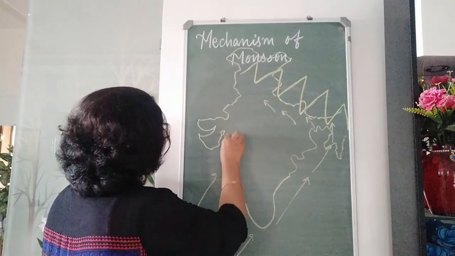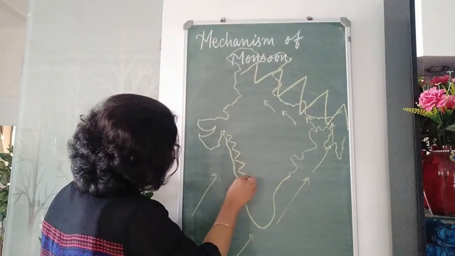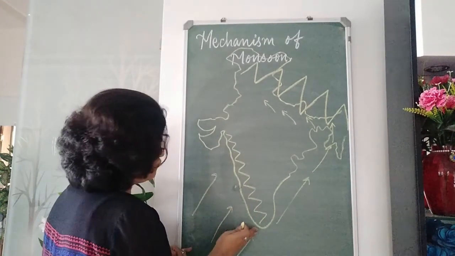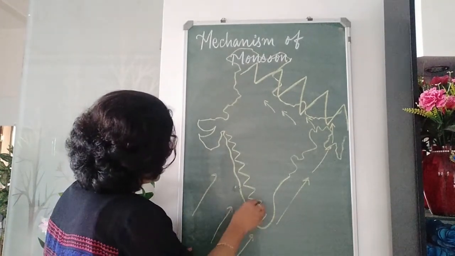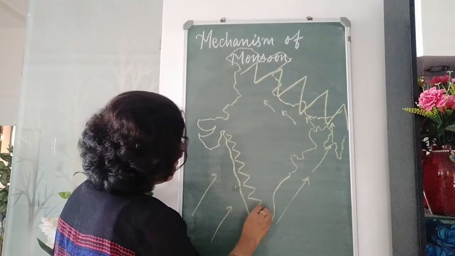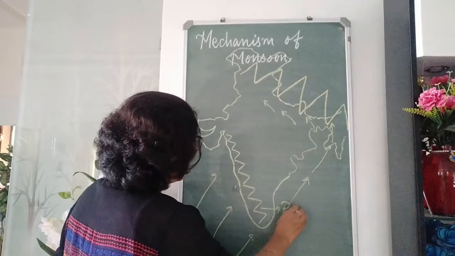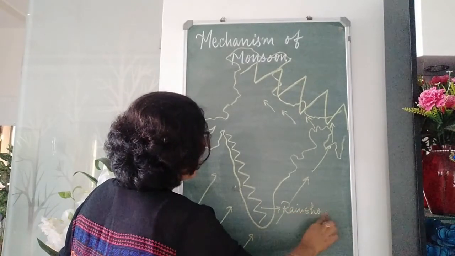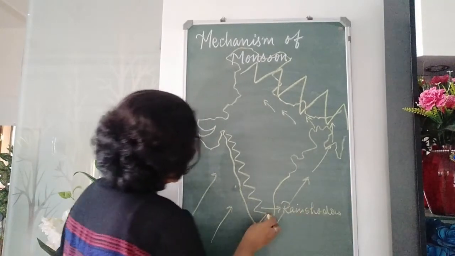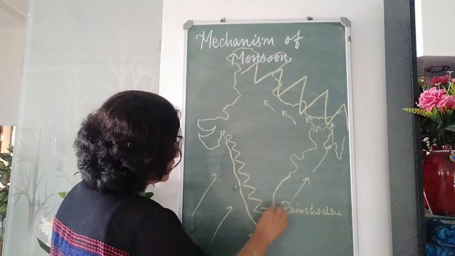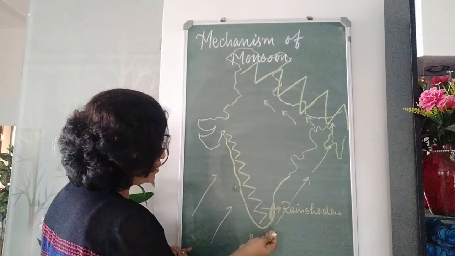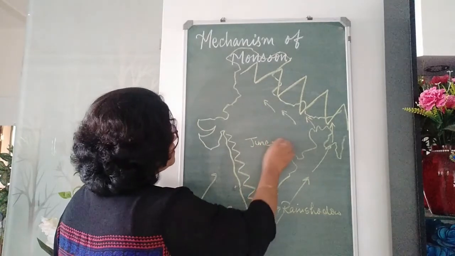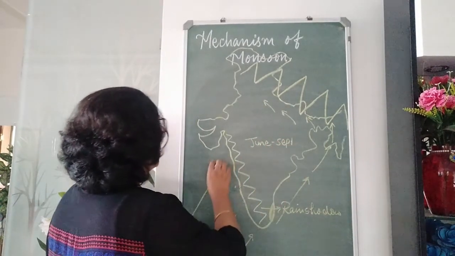From this side we have these mountains of the Western Ghats, which are very high and they are continuous tier of mountains. So, when the winds come, here also this area becomes a rain shadow area. The coastal area of Tamil Nadu becomes a rain shadow area. It does not receive rainfall during the rainy months of June to September. So, this is how from June to September it rains in the whole country.